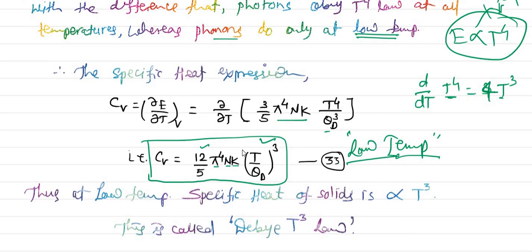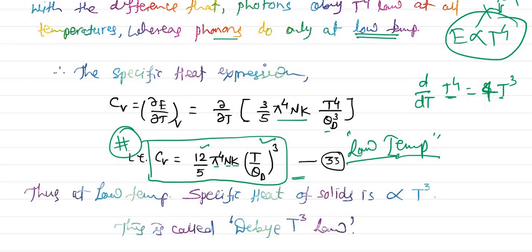So that is what we were fighting for in almost the last 5 videos. Whatever we have done in the last 5 videos, including this, everything is for this equation.